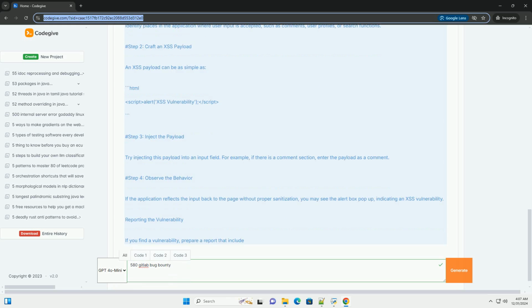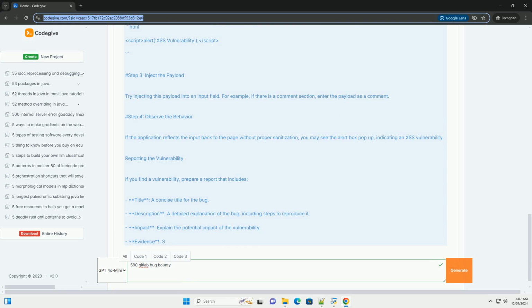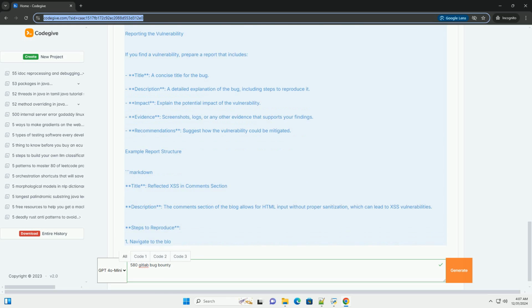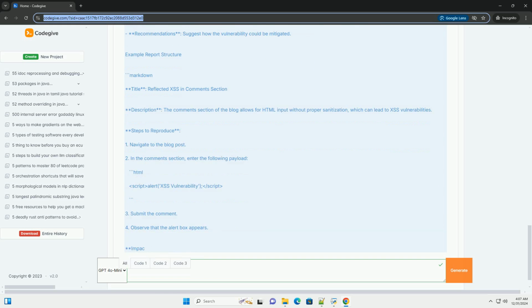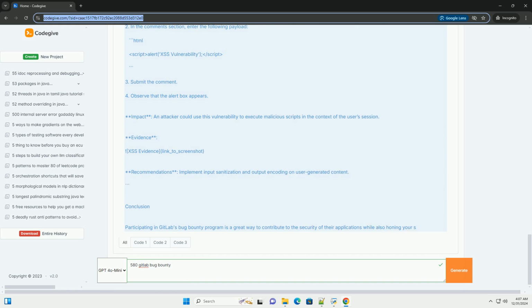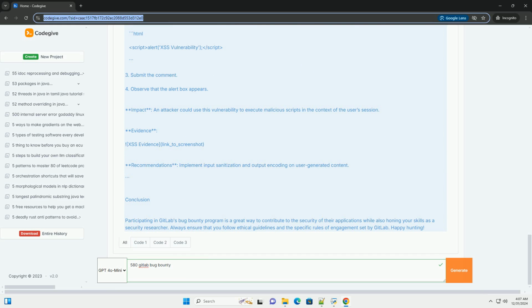Understanding the 580 GitLab Bug Bounty. The term 580 in the context of GitLab's bug bounty might refer to a specific type of vulnerability or a classification code for a bug. Bug bounty programs often have various categories for vulnerabilities, such as cross-site scripting (XSS), SQL injection, remote code execution (RCE), authentication issues, information disclosure.